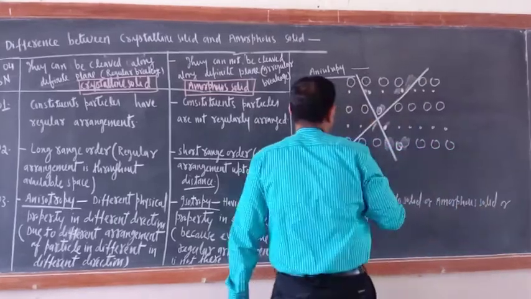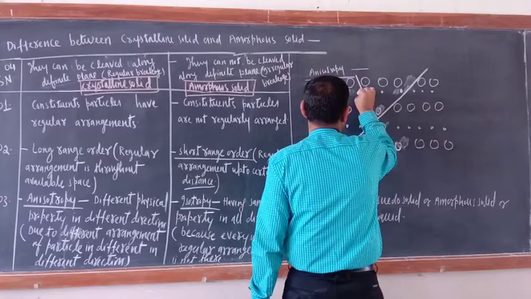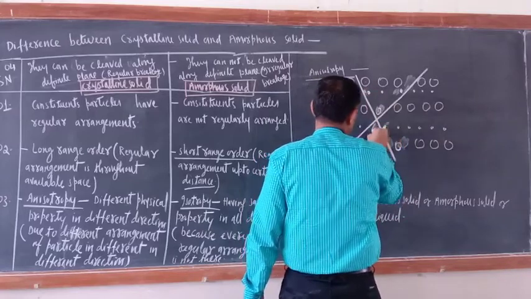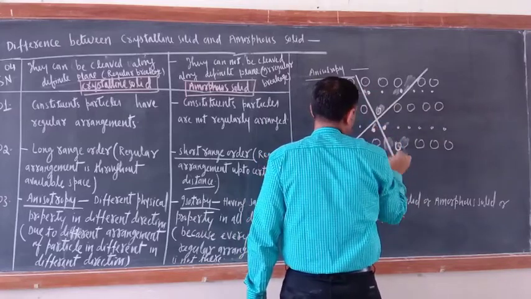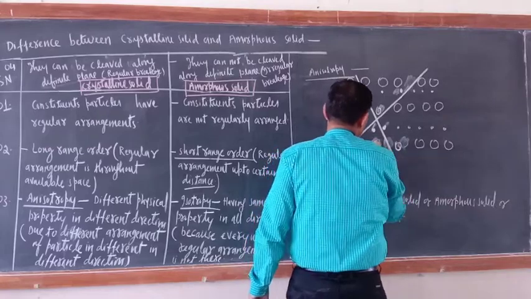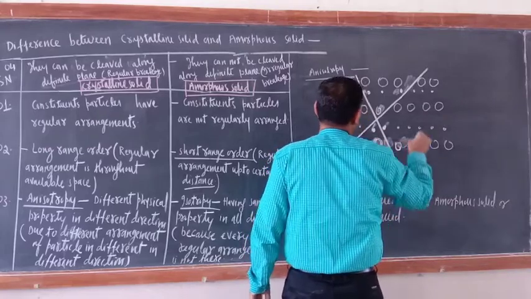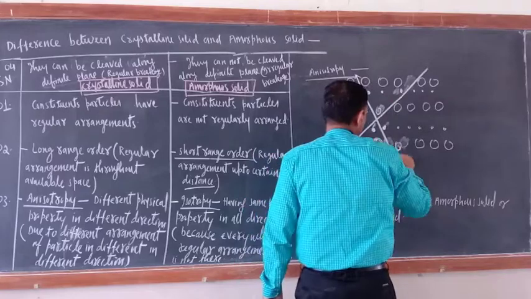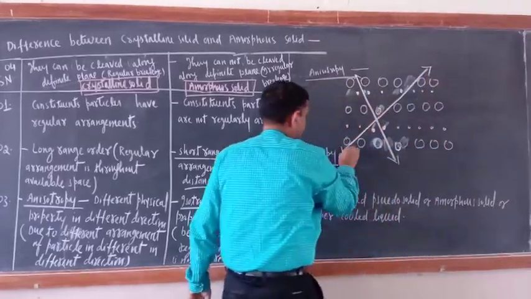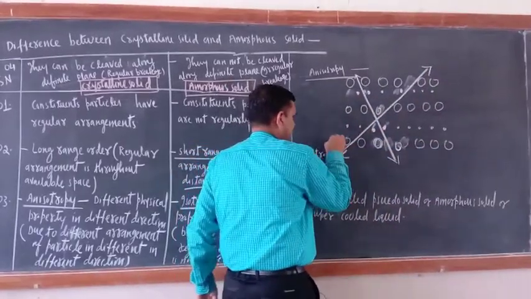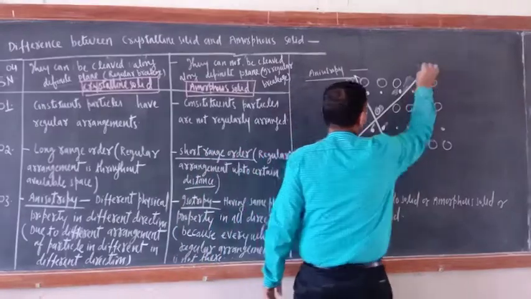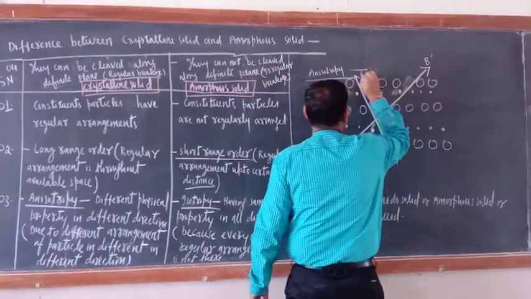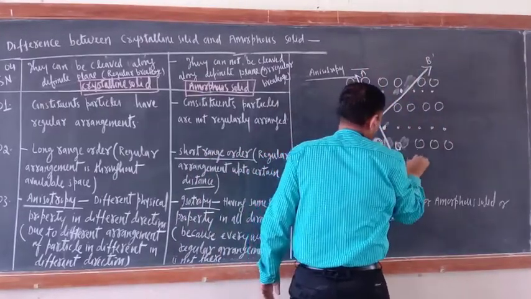Now here also small, big, small, big, small. Just see here, these two directions are there. This is the B and B dash direction, and this is the A and A dash direction.